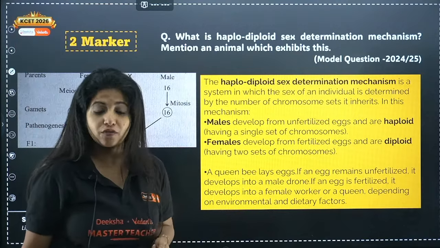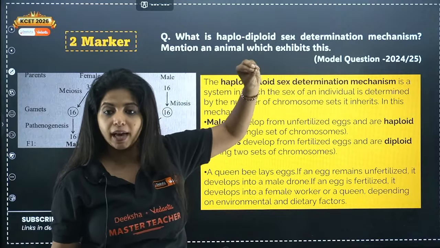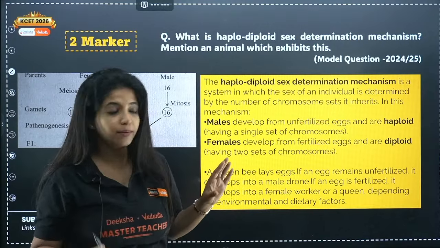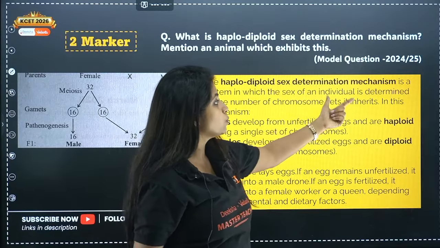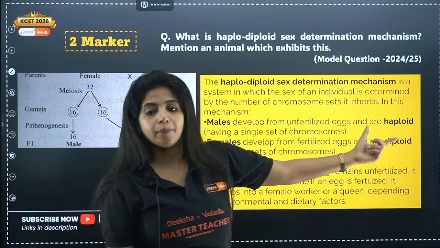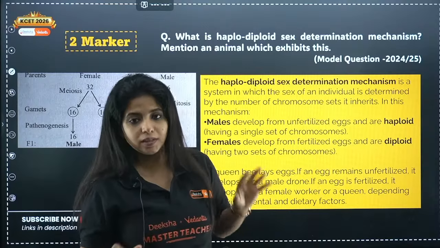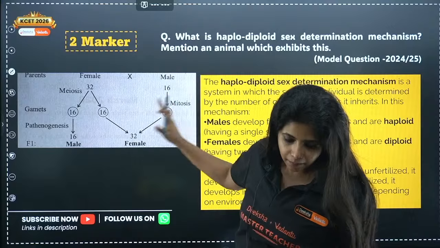Yes. You have a question from your PU2. The PU2 question is, what is haplodiploid sex determination mechanism? Mention an animal which exhibits it. It is where the sex of an individual is determined by the number of chromosome sets it inherits. Males develop from unfertilized eggs and are haploid. Females develop from fertilized eggs and are diploid. That's the only thing that you need to write, and you get your marks.